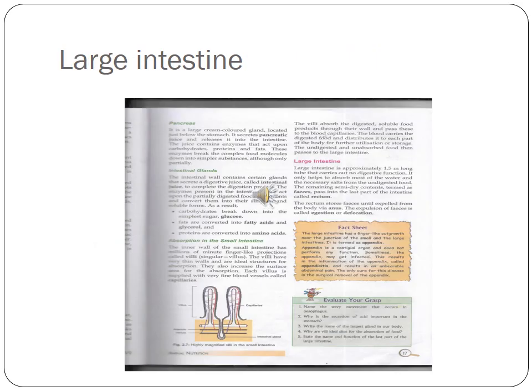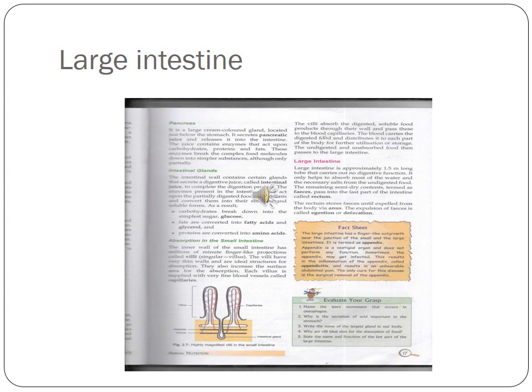The food that remains undigested or unabsorbed passes from the small intestine into the large intestine, which is wider and shorter than the small intestine. Large intestine has two parts: colon, the upper part, and rectum, the lower part. Colon absorbs water and some salt from the undigested food. The undigested food becomes dry and almost semi-solid. This is known as feces, and it is stored in the rectum and passes out through the anus.